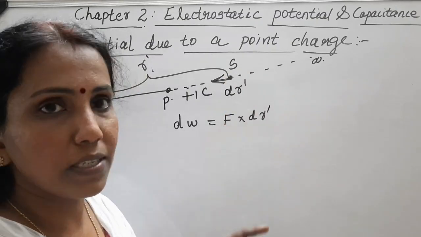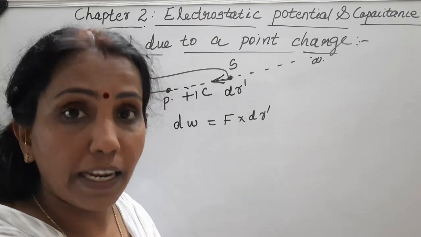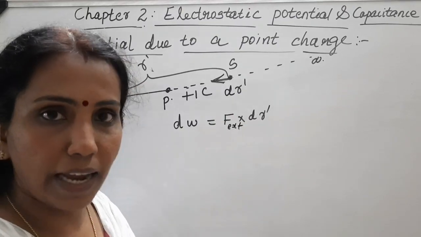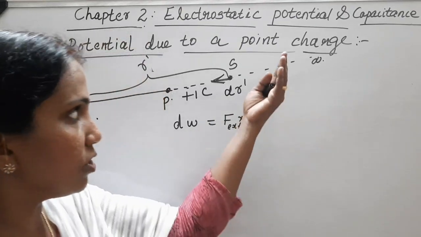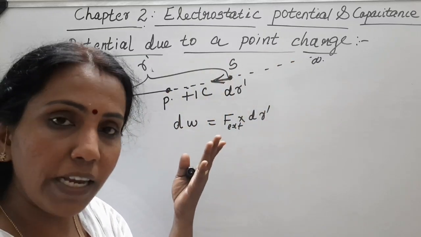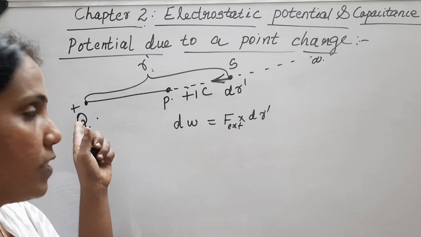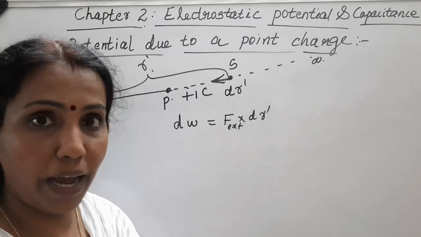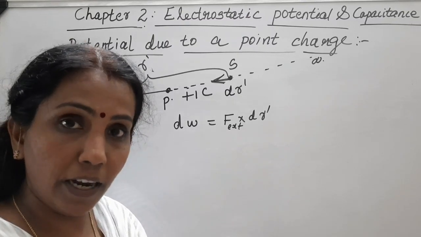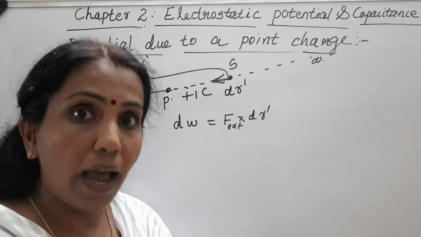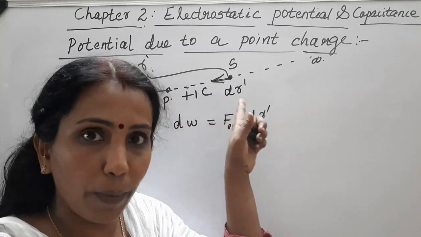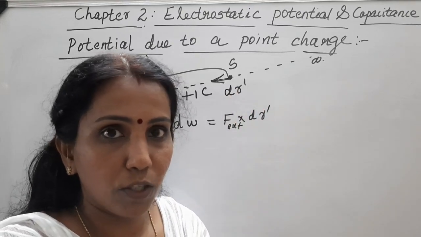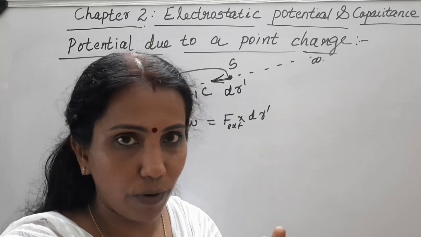Now our question is, what is this F here? It is the external force, so I am writing it as F external. Now let's see what this external force is. As I told you, as the charge is brought, it will experience a repulsive force because of the presence of this plus Q charge here. Against that force, we are applying the external force. So that external force should be equal and opposite to the force of repulsion experienced by this 1 coulomb charge.